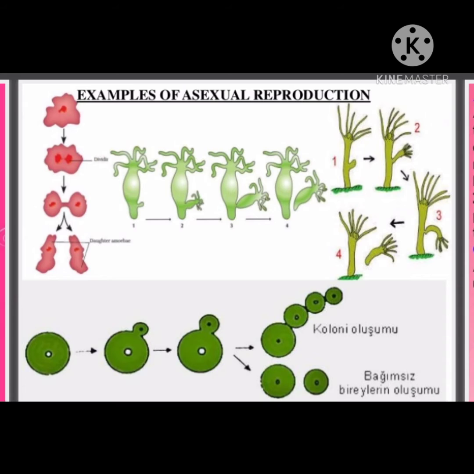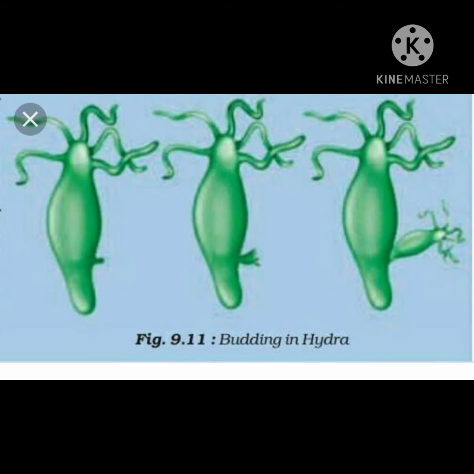During favorable conditions, meaning the conditions most suitable or very good for growth and multiplication, the body of hydra starts to produce small outgrowths, small appendages. In figure 9.11 you can see how the outgrowth is forming in hydra. These bulges are the developing new individuals and they are called buds. Then the bud starts to grow gradually while attached to the parental body.